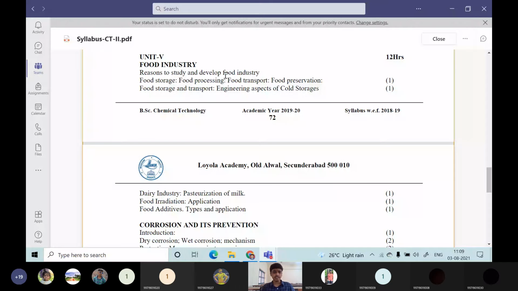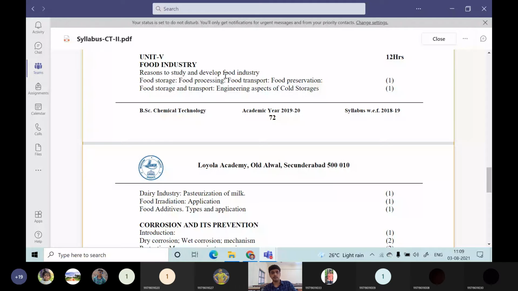Because of the development of fast moving consumer goods, people don't have time to cook themselves, to cut the vegetables, to cut everything. They want everything quickly ready. In 2 minutes everything will be ready. Why? Because in our recent cosmopolitan city, Hyderabad is a cosmopolitan city, both husband and wife are working.